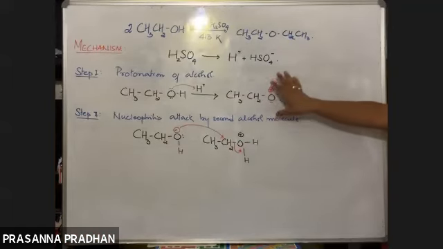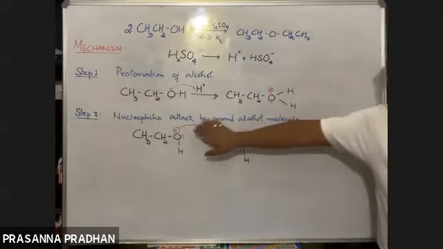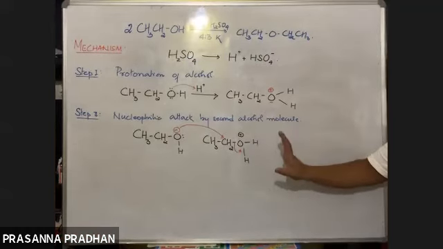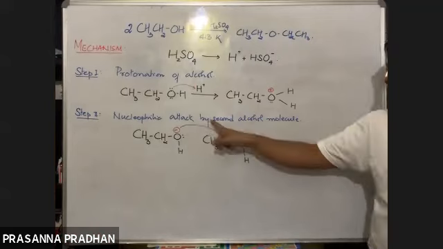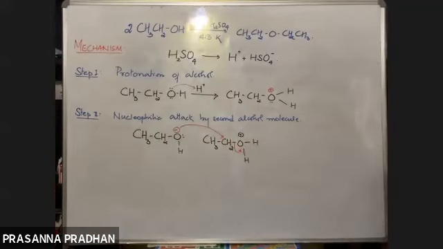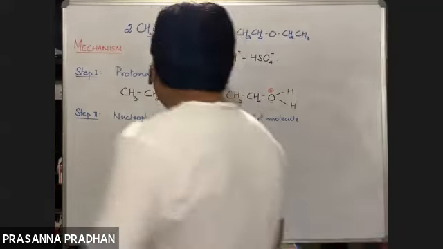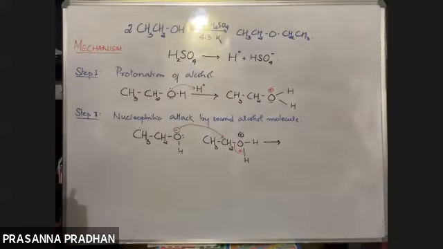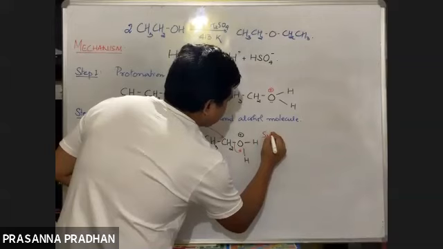One alcohol molecule gets protonated. The second alcohol molecule behaves as a nucleophile. It will attack the protonated alcohol like this. And here the attack of nucleophile and loss of leaving group is taking place. The same step means it is taking place by which mechanism? कौन सा mechanism follow हो रहा है यहाँ पर? SN2. SN2. Very good. SN2 reaction follows.